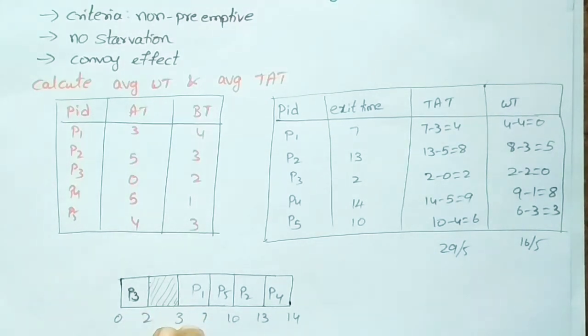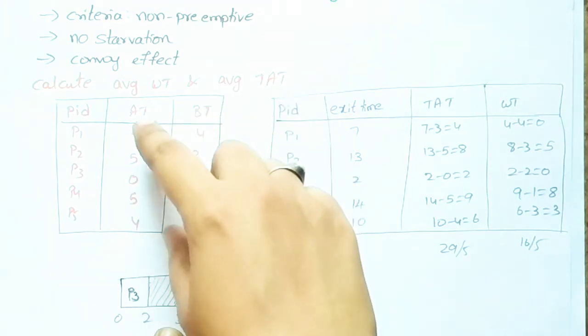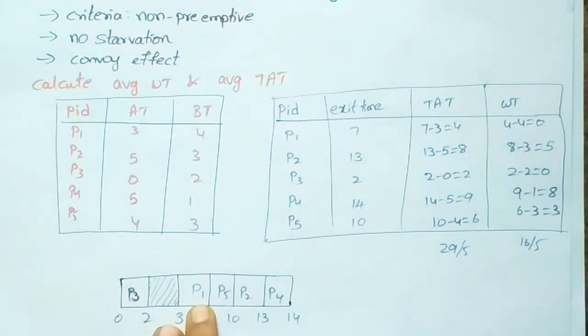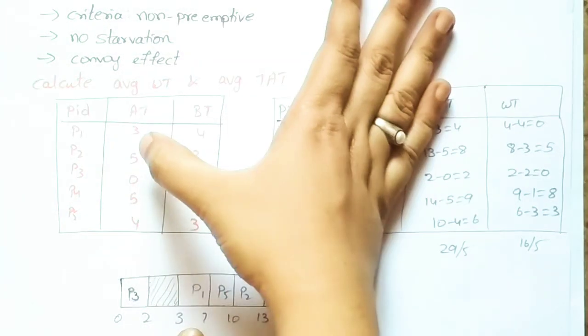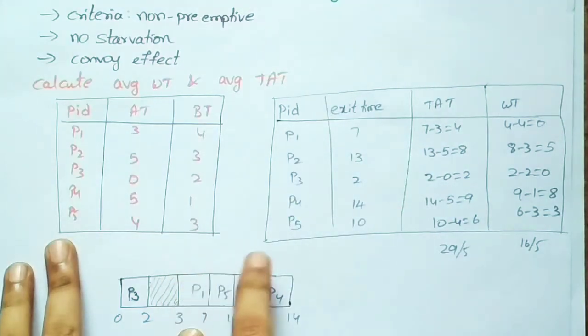At time 3, again we are going to check what processes have arrived. The process that has arrived is P1, so we take process P1 with burst time 4. So 3 plus 4 equals 7. Next, again we check the arrival time 7. What processes have arrived by time 7? Process P2 and process P4 have arrived here.